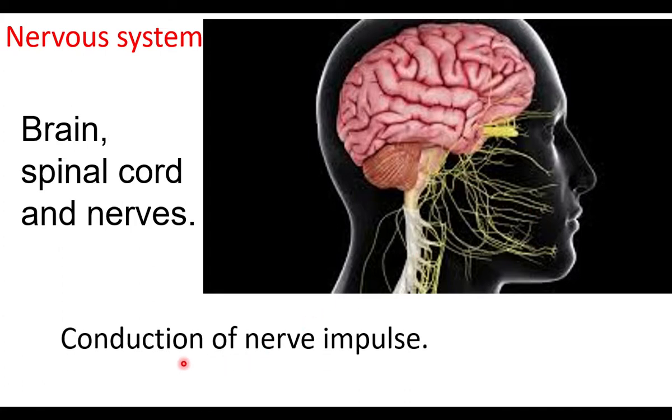The nervous system involves in conduction of nerve impulse. Nerve impulse is nothing but electrical signal. All the sense organs produce electrical signals. They are carried to the brain through nerves. The brain also sends nerve impulse to the muscles for working.